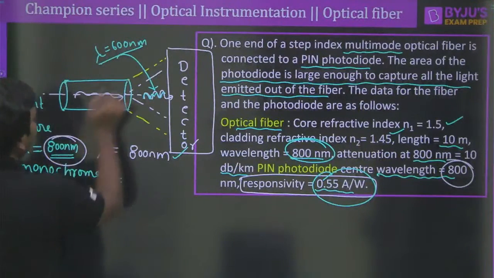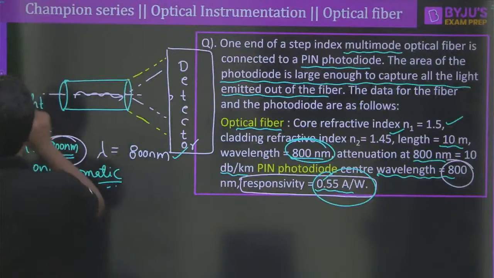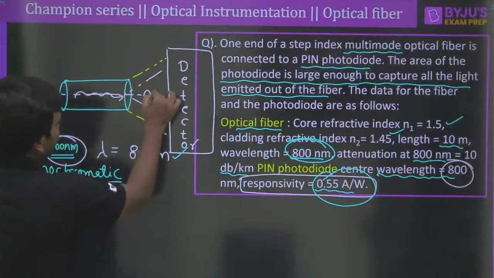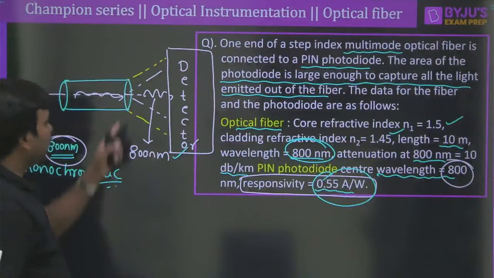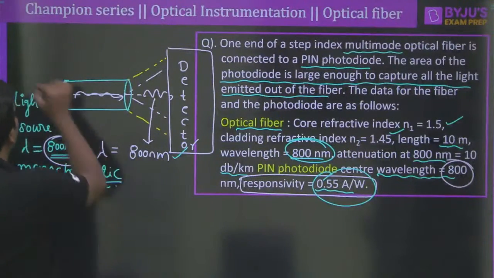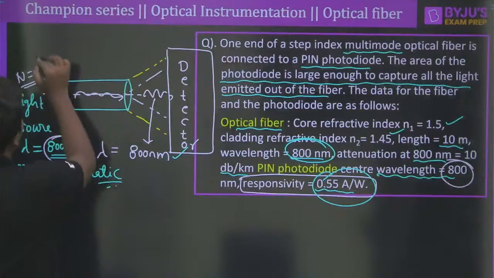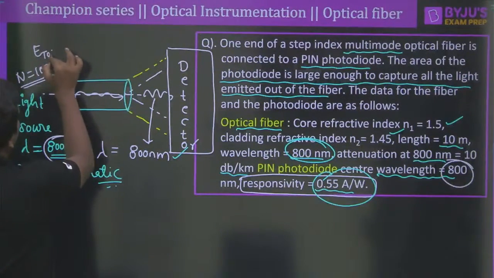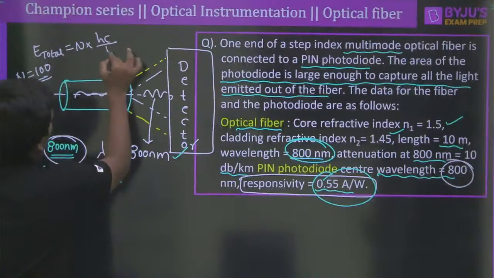That means the wavelength will not change. I am absolutely confident that the wavelength will not change. But the number of photons will change. For example, if the number of photons at the emitting side is 100, what will be the total energy? Total energy will be equal to n into hc by lambda, correct?